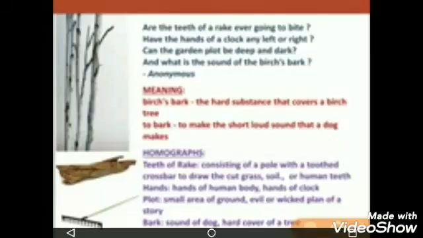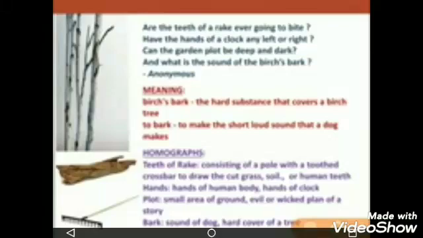Rake is the name of a tool which we use to gather soil or ash, and this rake has teeth. We know that we also have teeth, and teeth are used to bite. In the same way, the poet is asking, as we use teeth for biting, are the teeth of a rake ever going to bite anyone?